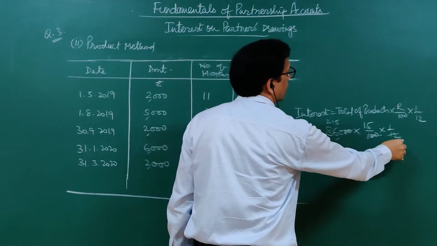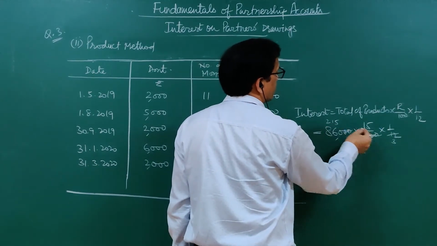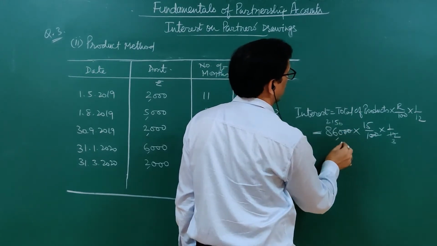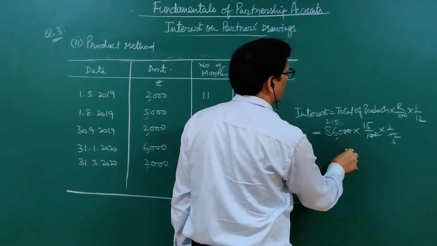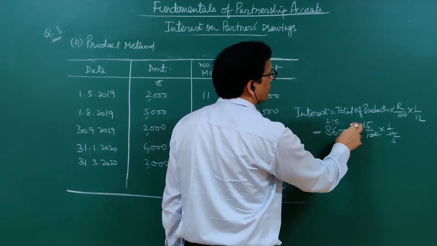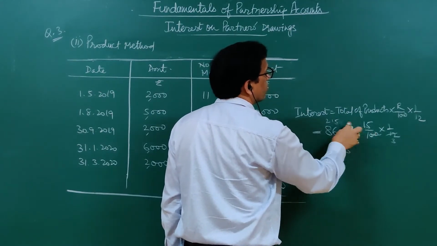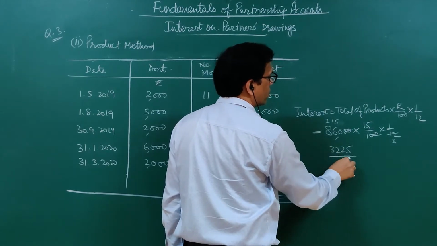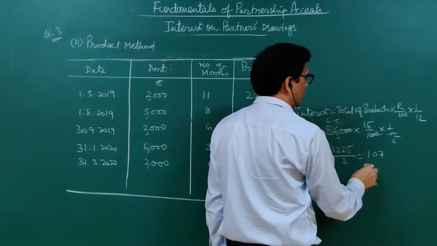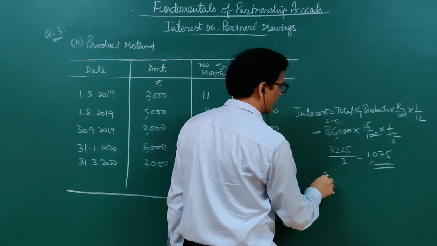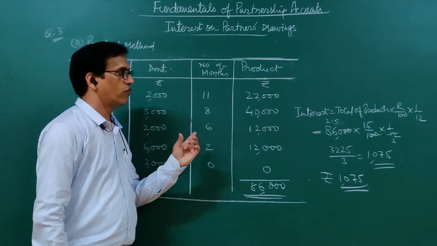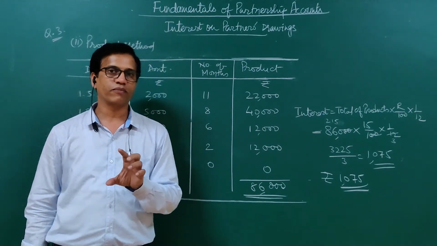215. If we divide 215 by 3, then we multiply 15 by 5 is 75, it is not divisible by 3. Let us multiply 15 by 5 is 75, 15 by 7, 15 by 2 is 30, 3225 divided by 3, 3 1 is 3, then 0, then 3 7 is 21, 3 5. So it is 1,075. So interest here also 1,075.